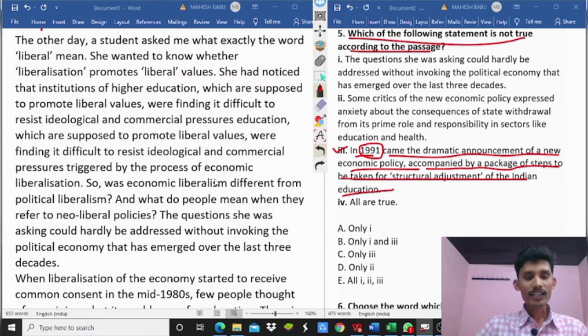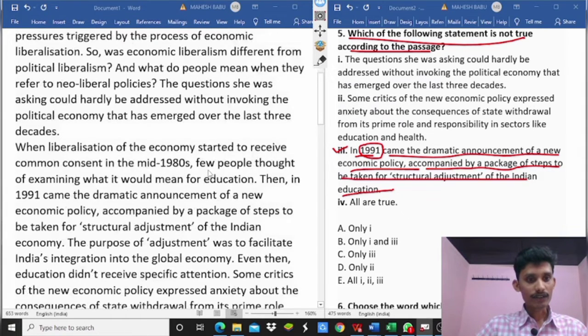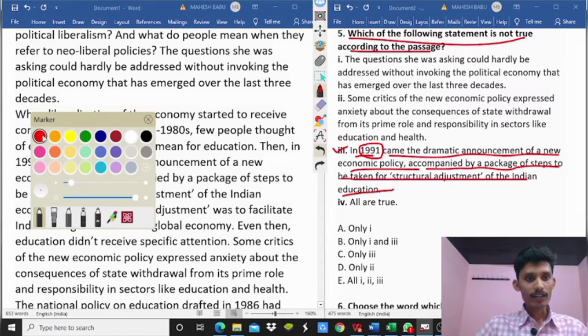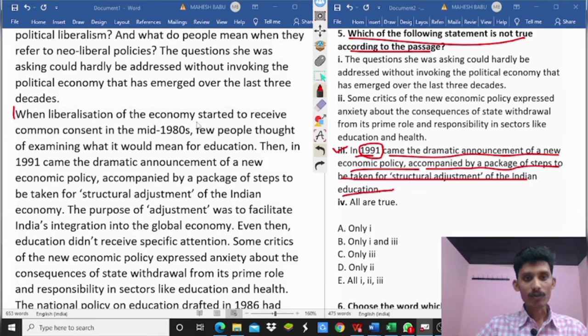So, there is 1991 in the passage. Where, when liberalization of the economy started to receive common consent in the mid 1980s, few people thought of examining what it would mean for education. Then, in 1991, came the dramatic announcement of a new economic policy accompanied by a package of steps to be taken for structural adjustment of the Indian economy.